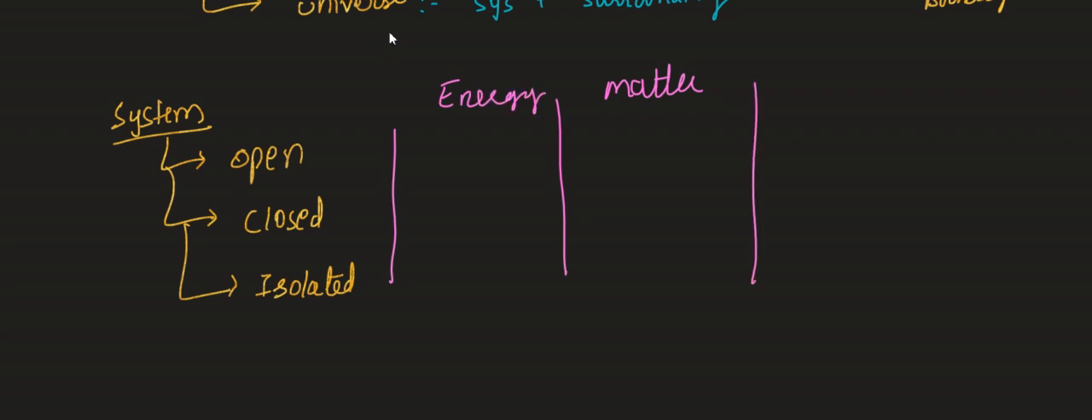Okay, and here I'm going to take one example. For example, in the first example, what happened? Open system means definitely there should be one opening. Here, what I'm going to do is take some hot water, and after 1 hour, or else I will say after 5 hours.